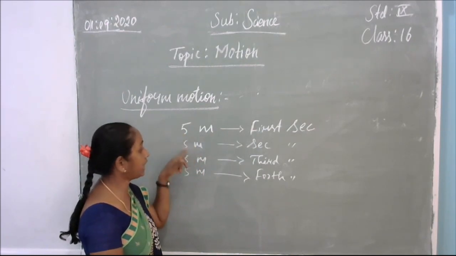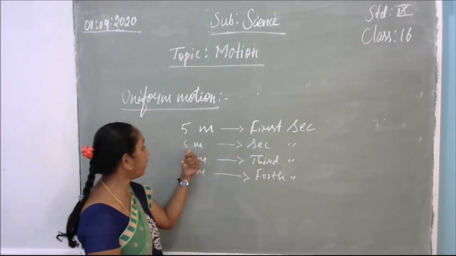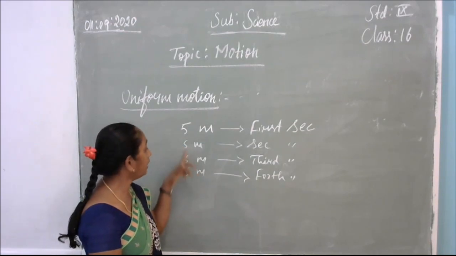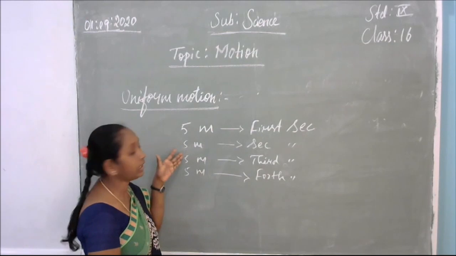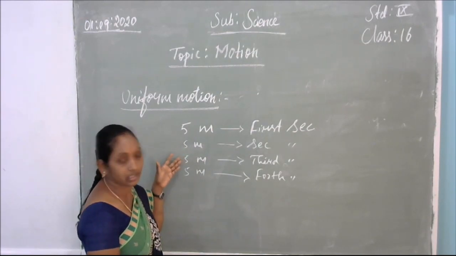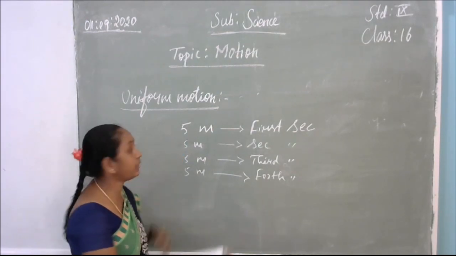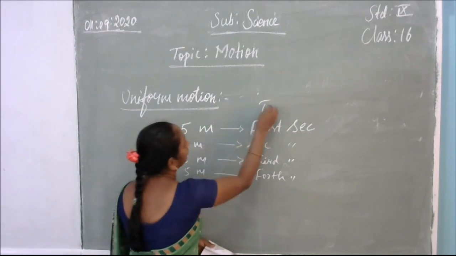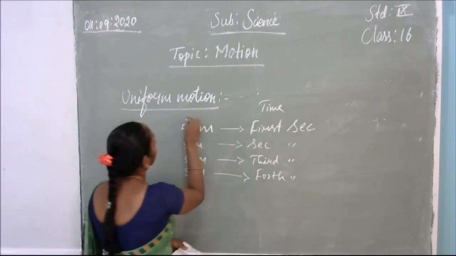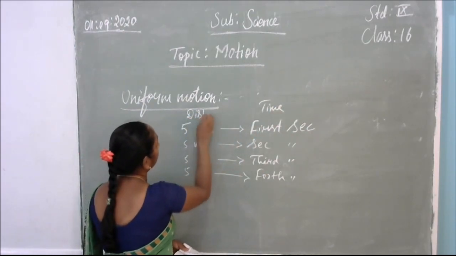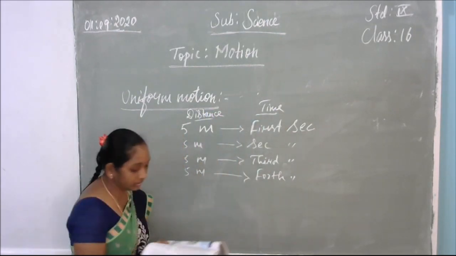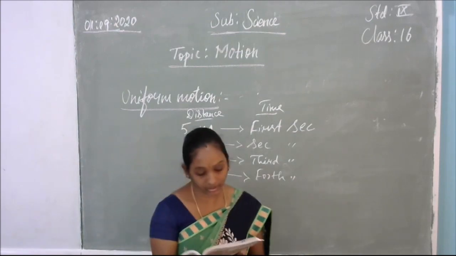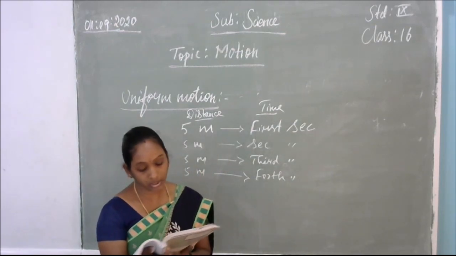Again 5 meters added means 10. In the second second it covers 5 meters, and in the third second again 5 more meters. So each 1 second it is covering equal meters. Equal distance it has covered. So this is the time and this is the distance covered by the object. Equal distance in equal time. So in this case the object covers 5 meters.